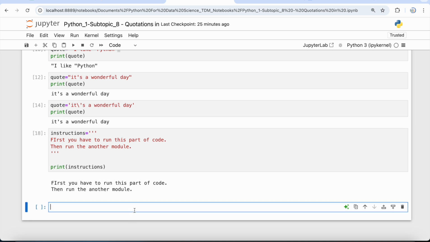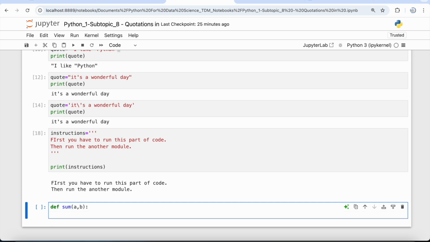Now if we talk about the triple quotation mark, then you can use it for your docstring also. So let's say I'm defining a particular function, let's say function sum, okay, and in this I'm taking two arguments. Within this function I need to give a one line or two line comment.